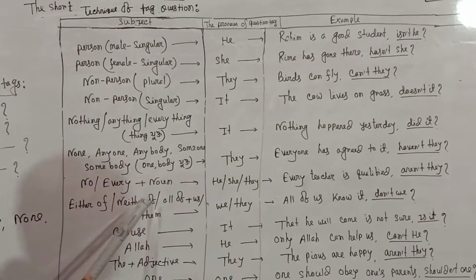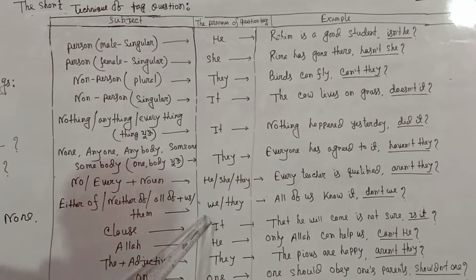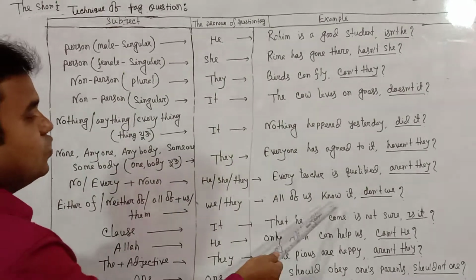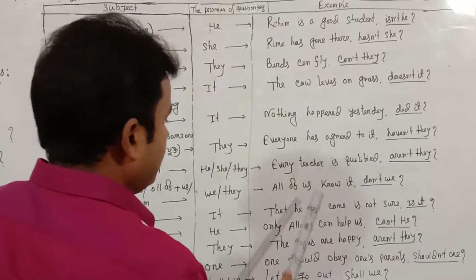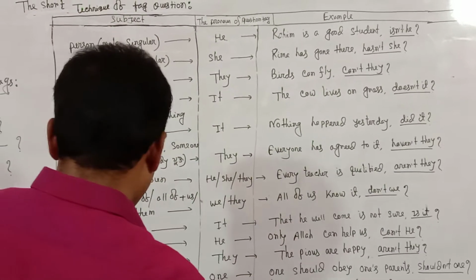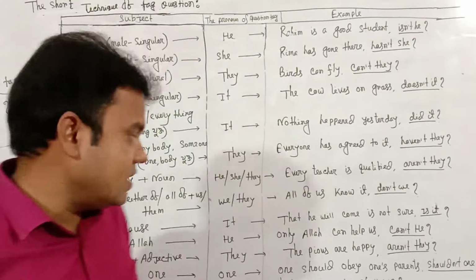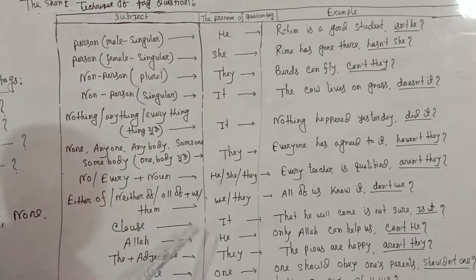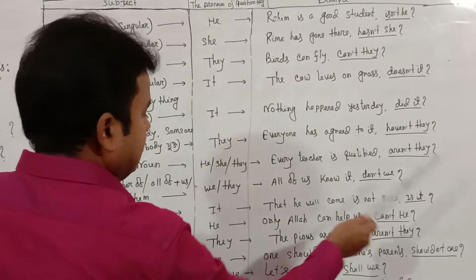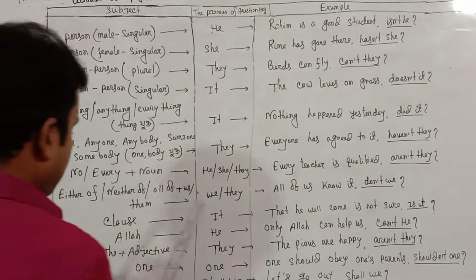Either of, neither of, all of, plus us or them: the pronoun is us, we, them, they. All of us know it, don't we? Then it is present indefinite tense. A clause is a group of words which has a subject and a finite verb. The pronoun of the tag question is it. That he will come is not sure, is it? It is because it is a clause.